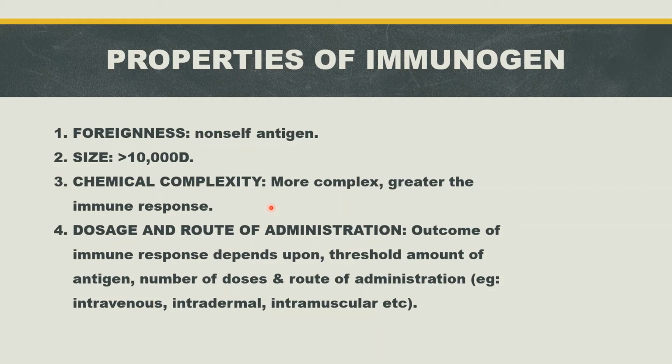Immunogen can be administered through a number of common routes like intravenous, into the vein; intradermal, into the skin; subcutaneous, beneath the skin; intramuscular, into the muscle.